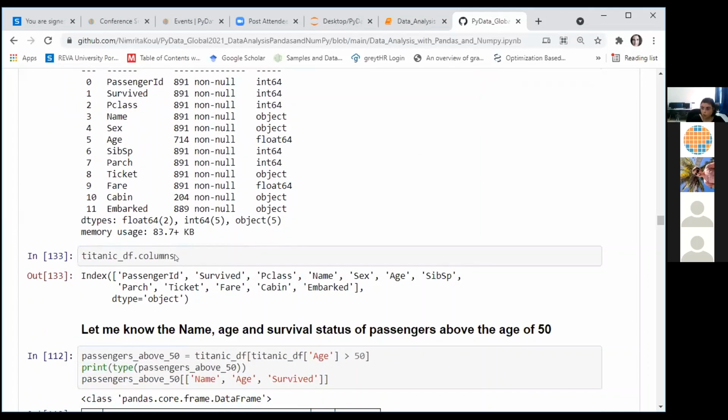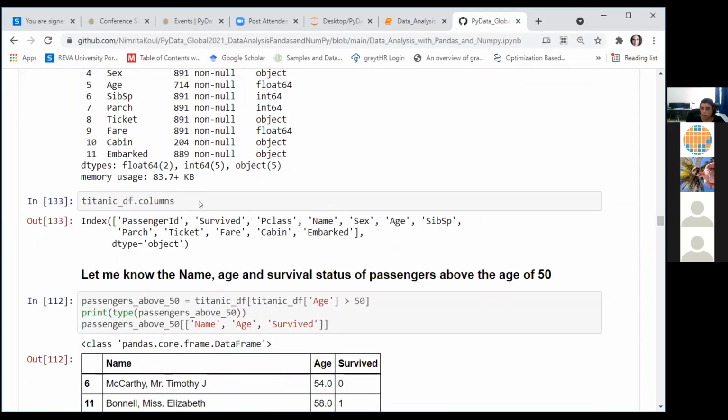You can see all the column names using the attribute columns. Please note that this is an attribute, so you do not need to affix the round brackets in front of it.